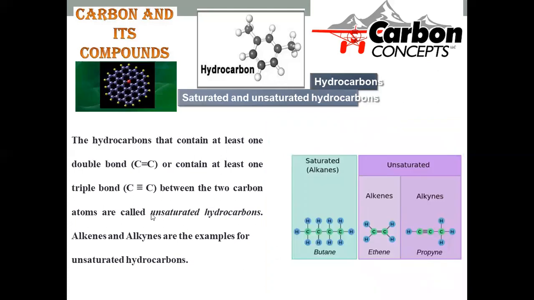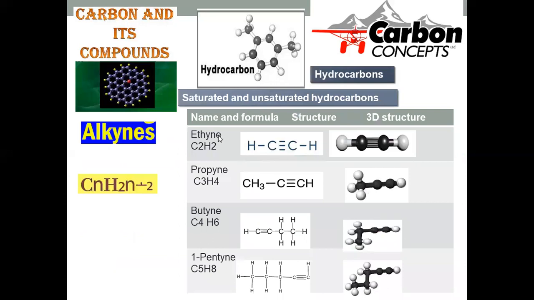And here the carbon-carbon triple bond is represented in this tabular form, where we can go with ethyne with a carbon-carbon triple bond, and propyne with a 3 carbon chain, CH3C triple bond CH, called propyne, and the 3-dimensional representation is also provided for our reference. Butyne with C4H6, a 4 carbon atom compound, CH3 CH2 C triple bond CH, will be provided, and 1-pentyne, where CH triple bond C, CH2, CH2, CH3 is the chemical formula, and the 3-dimensional representation is also provided here.